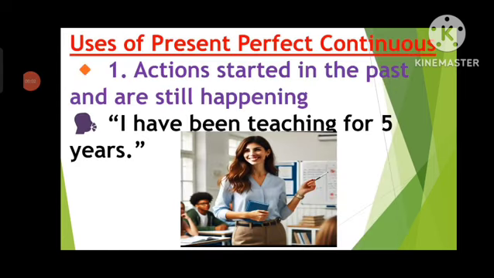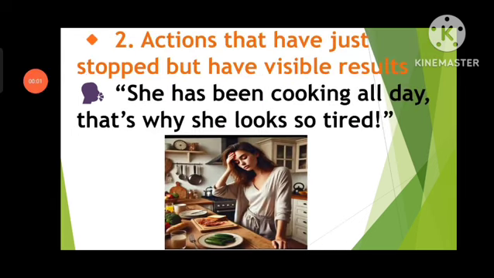Now the uses of present perfect continuous. First is an action that started in the past and is still happening. Example: I have been teaching for 5 years. Second is actions that have just stopped but have visible results. She has been cooking all day. That's why she looks so tired. In this example, the action has just stopped but has visible results.